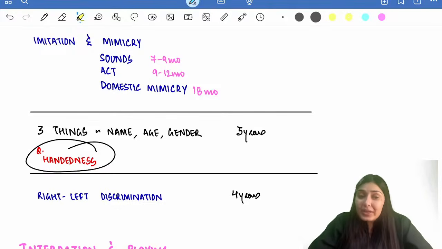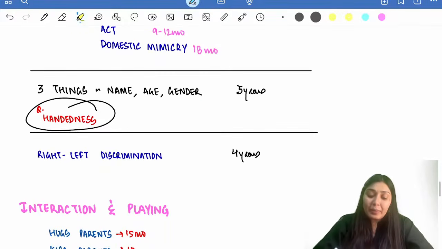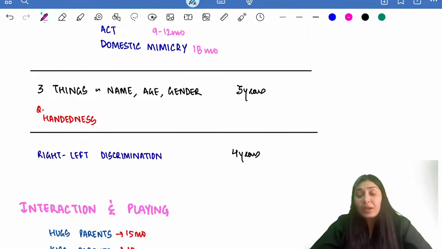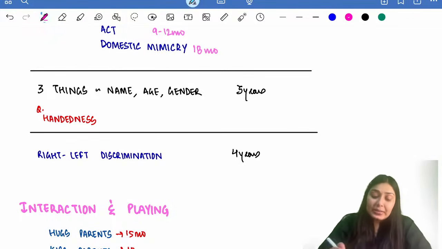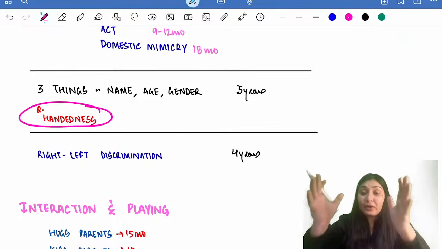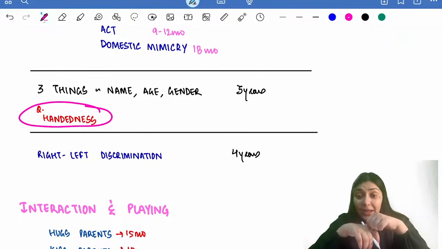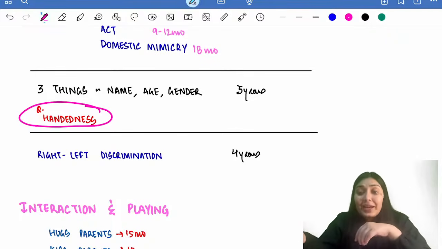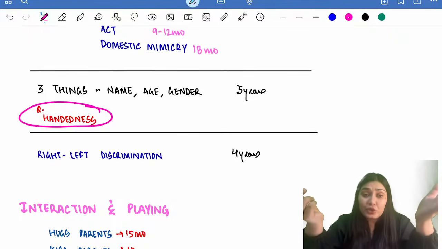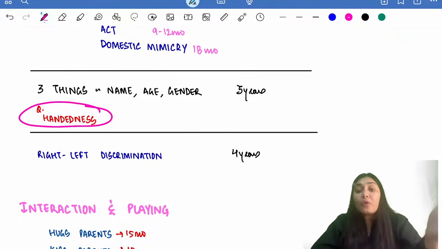Then comes 3 years. At 3 years, the child remembers 3 things: name, age, and gender. The child can tell his or her name, age, and gender. And handedness also comes at this age. What do I mean by handedness? That is preferential usage of one side of the hand. The child will be using the right side more as compared to the left side. That is handedness. It comes by 3 years of age. This handedness is often confused with right to left discrimination.